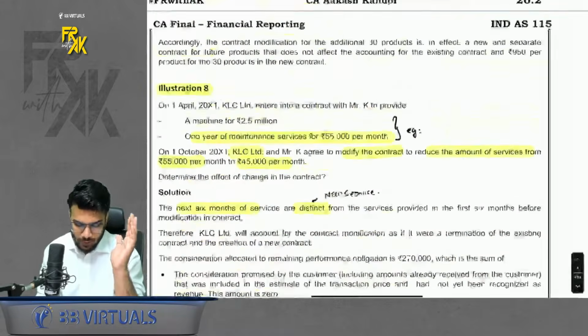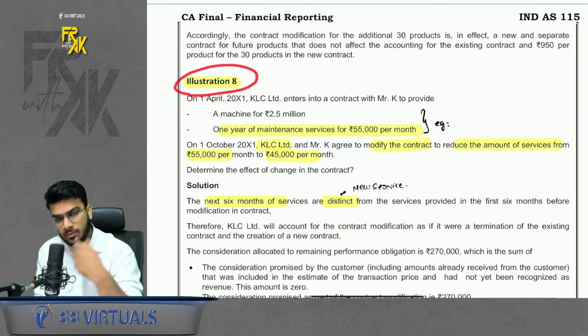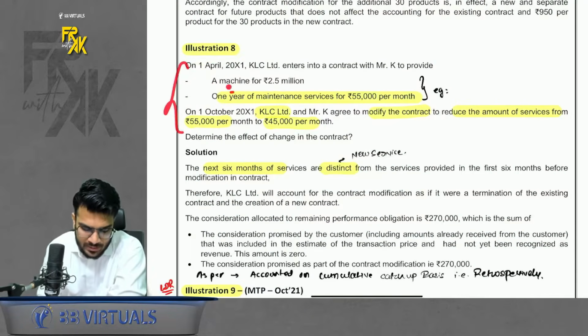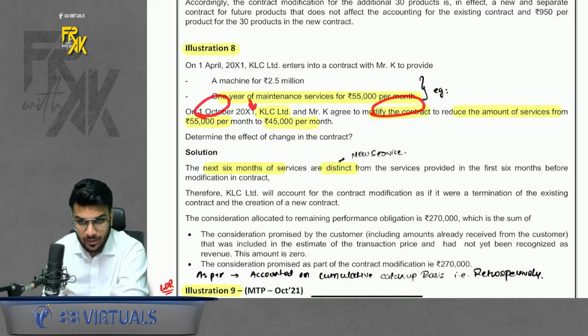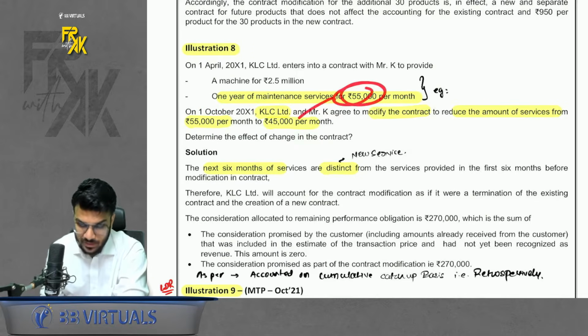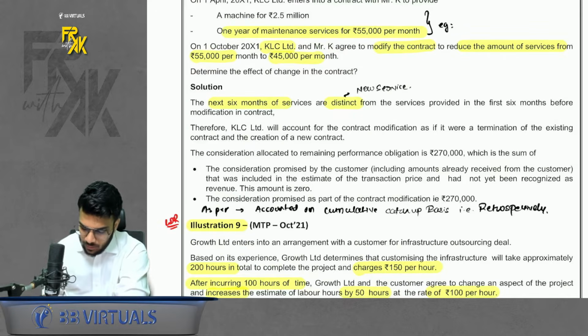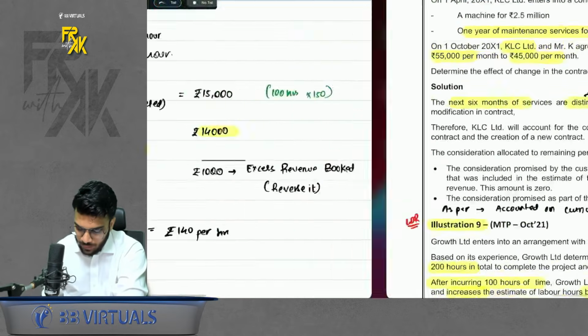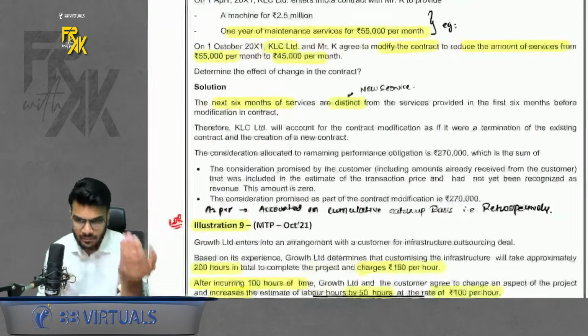We did one more question here, that was illustration number 8, but I feel there was a small conceptual error in this question. If you read the question, it says we enter into a contract to buy a machine, and also 1 year maintenance service. Now after 6 months, they modify and reduce the consideration of the service. When the consideration reduces, it is to be accounted as per cumulative catch-up basis. But they are not accounting it that way. They are accounting it prospectively. That means they are treating it like example number 2. But I feel it should come here, where you should account on cumulative catch-up basis. Anyways, when you read, you will understand.